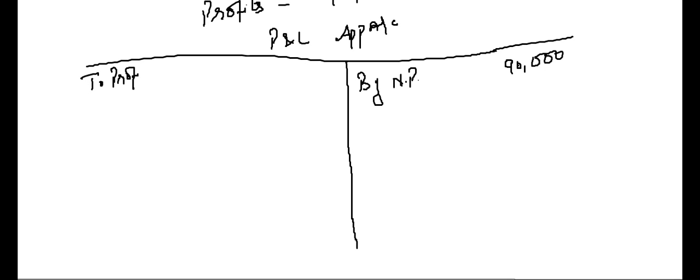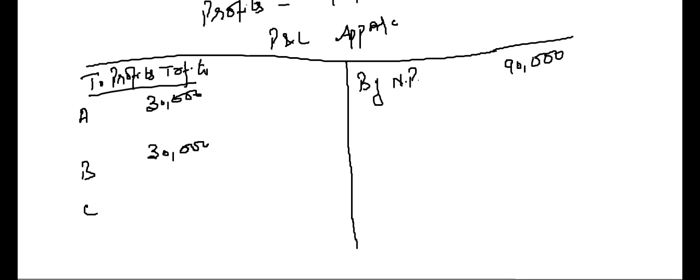To profits transferred to partners' capital accounts A, B and C. Now A's share is 30,000, B's share is 30,000 and C's share is 30,000.